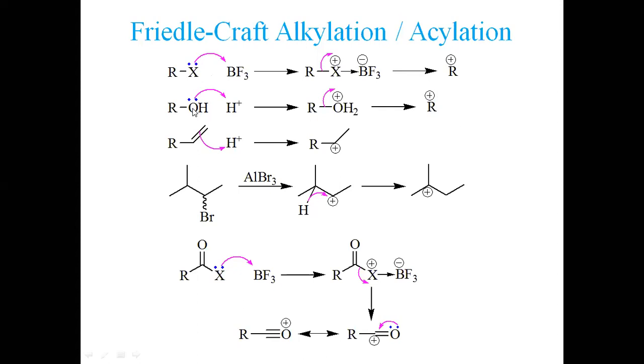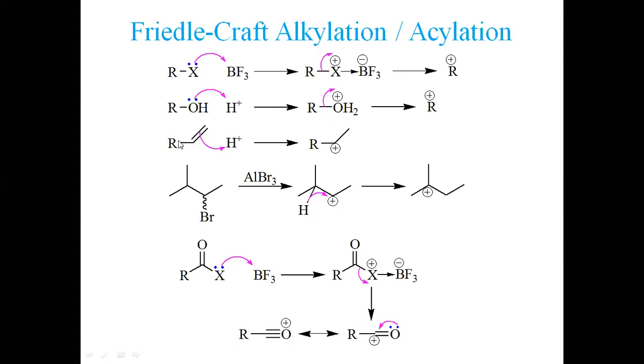Second, let's see, we have alcohols. Alcohols, if reacted with a strong acid, let's say sulfuric acid or HCl, the oxygen, having two non-bonding electron pairs, donates one lone pair to H positive ion, resulting in protonation. This protonation gives a positive charge on oxygen, which is not tolerable, being highly electronegative and having a positive charge. So what shall happen? This oxygen-carbon bond shall break in such a way that we get a positive charge on this alkyl. This is the very first change that we shall observe, again generating an R positive ion.